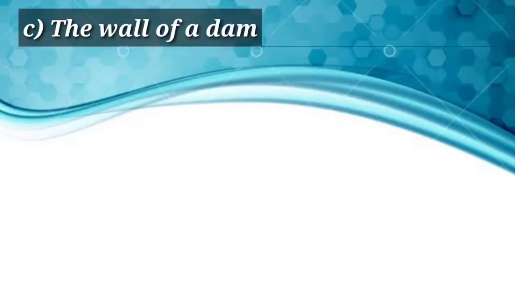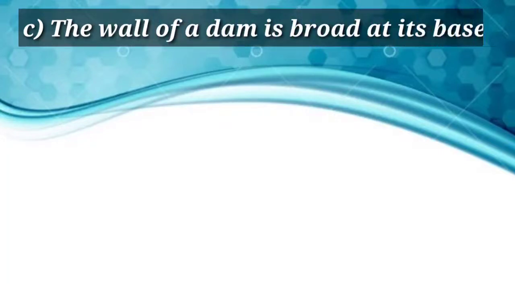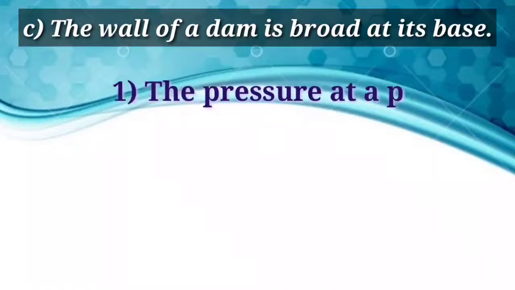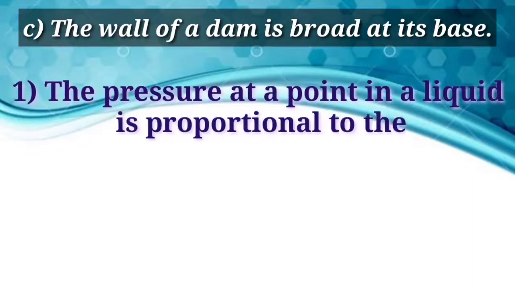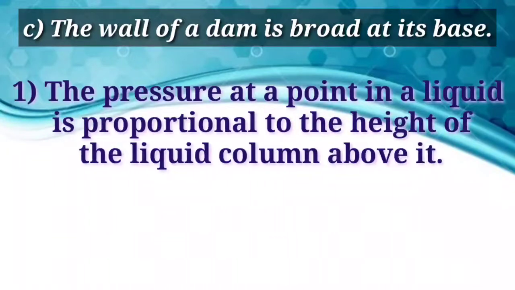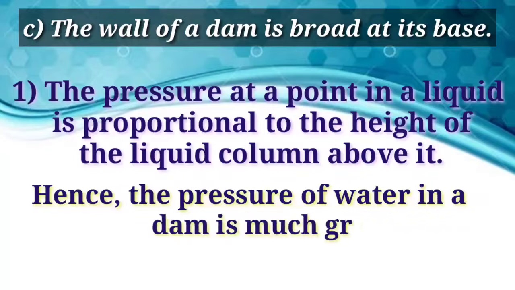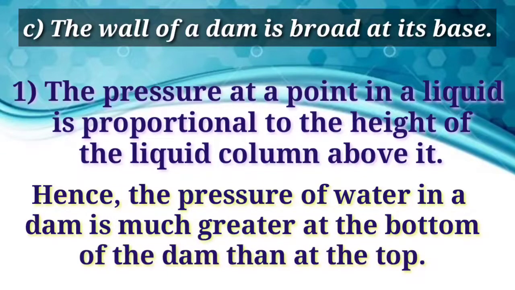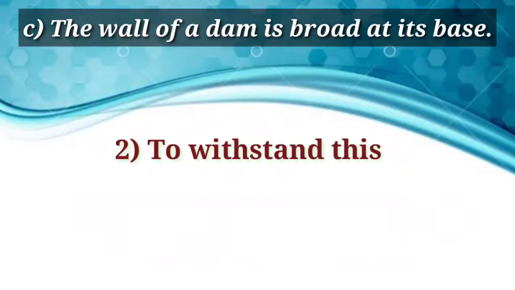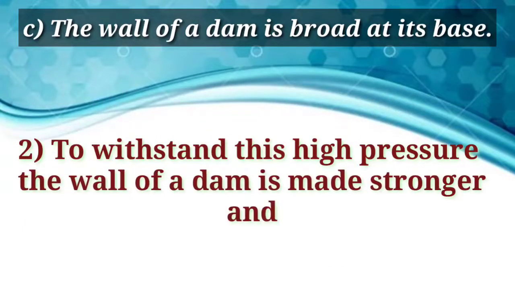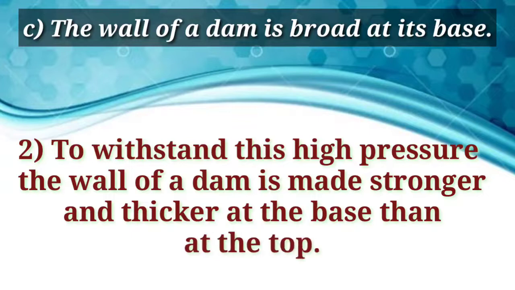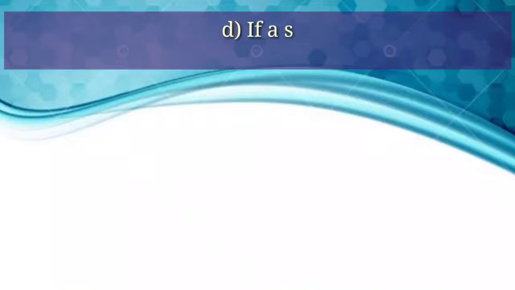C. The wall of a dam is broad at its base. Answer. The pressure at a point in a liquid is proportional to the height of the liquid column above it. Hence, the pressure of water in a dam is much greater at the bottom of the dam than at the top. To withstand this high pressure, the wall of a dam is made stronger and thicker at the base than at the top.